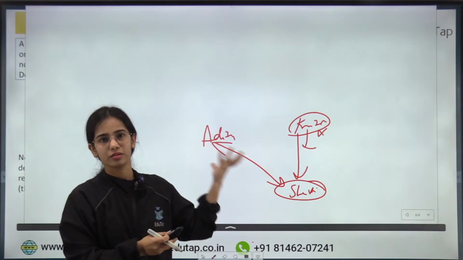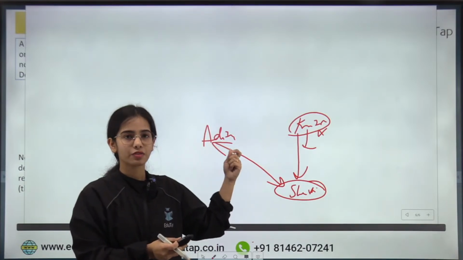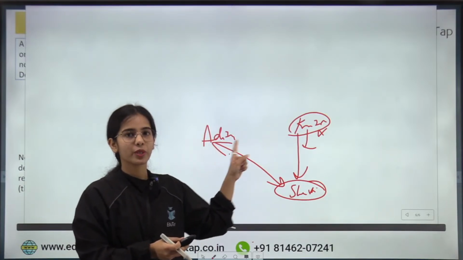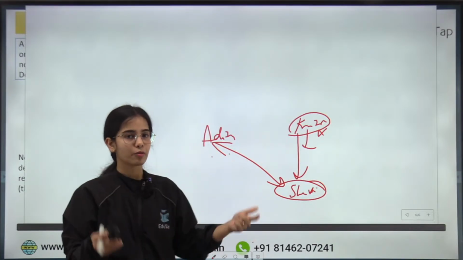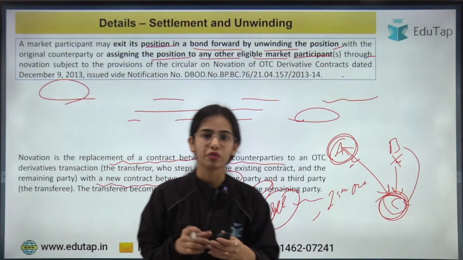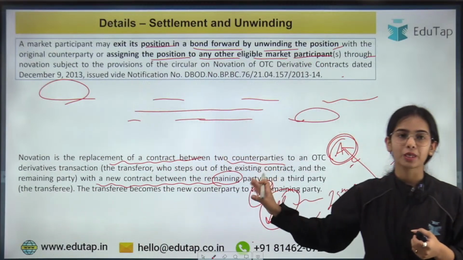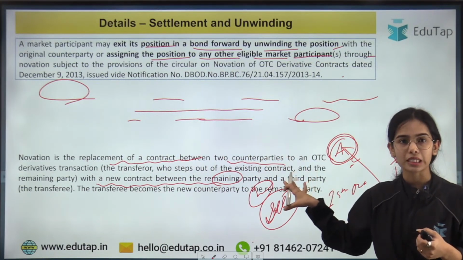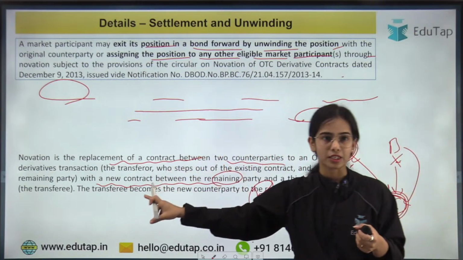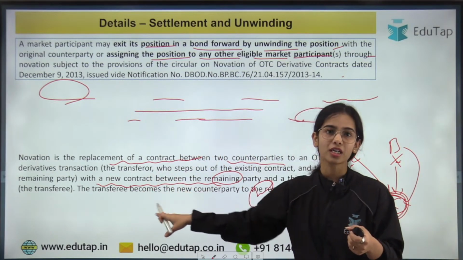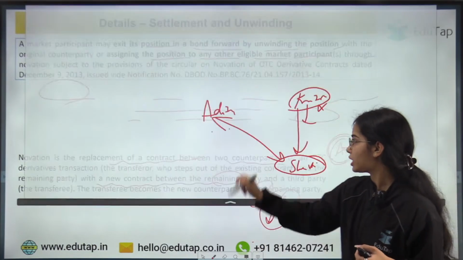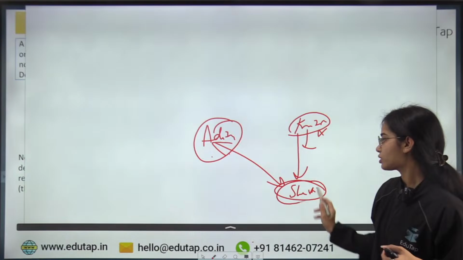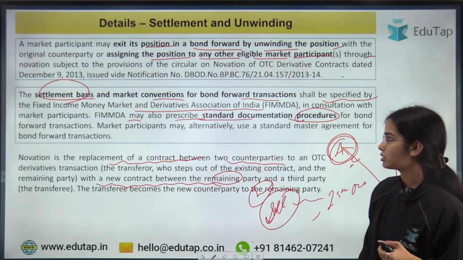That buyer will connect with Aditya, and the contract will be transferred. Before, the contract was between Aditya and Kritika. Now the contract will be between Aditya and Srishti, the same contract. So that is the novation process. Novation is the replacement of a contract between the two counterparties to an OTC derivative transaction, with the new contract being between the remaining party and the new third party. So this is the idea.